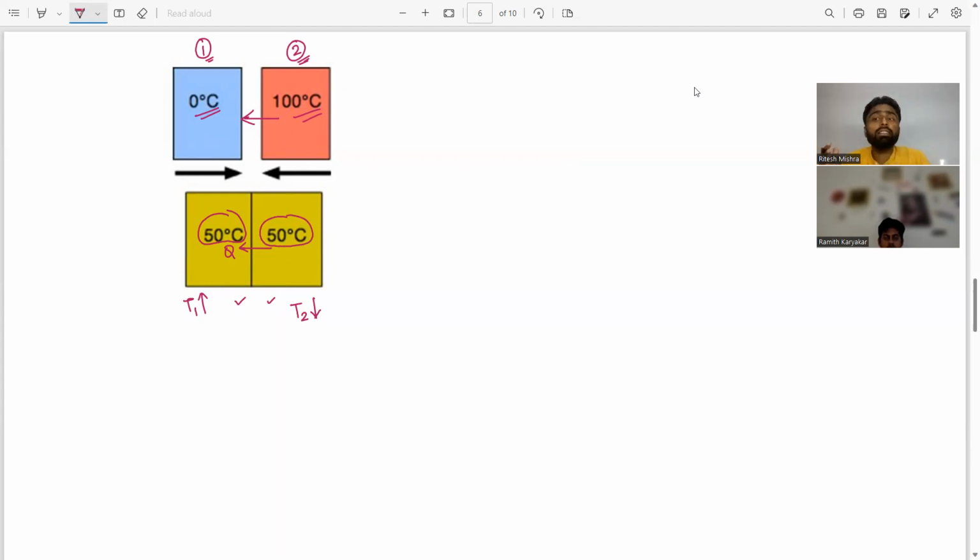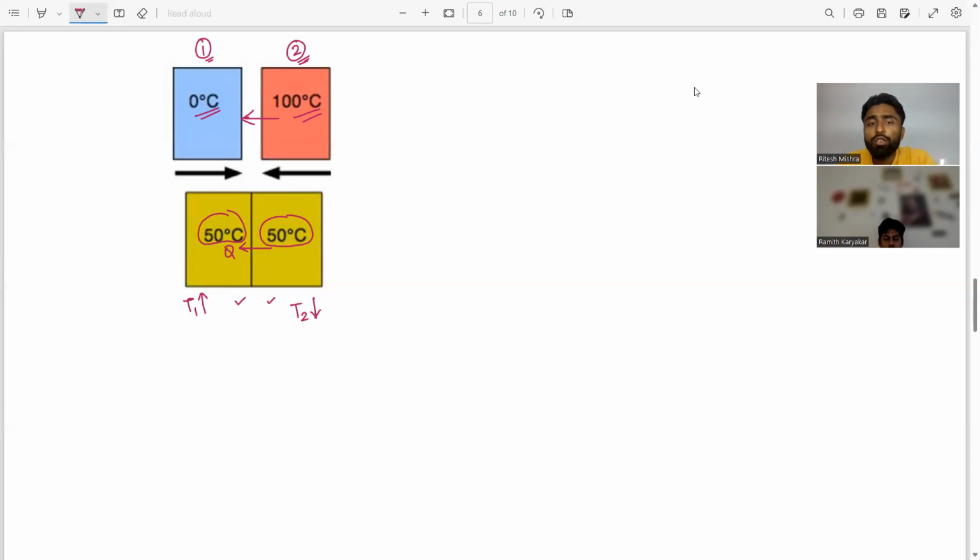Does heat transfer occur now? No, because the temperature of both bodies is now the same. Whenever there is a temperature difference between two bodies, there will be heat transfer between them. But here, the temperatures become equal, so no heat transfer occurs between them.